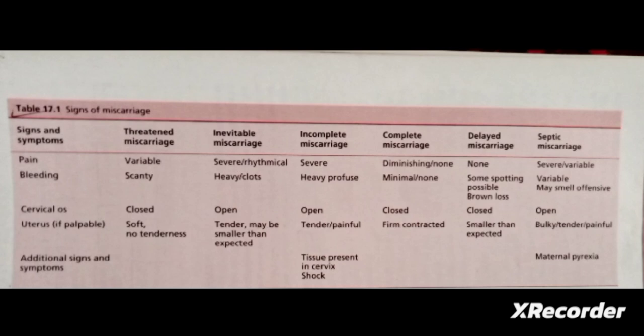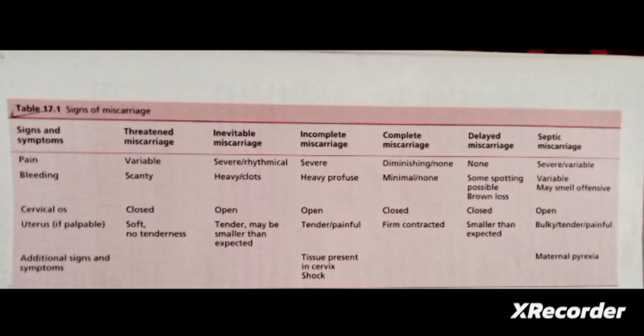Then incomplete miscarriage. In incomplete miscarriage, pain will be very severe and bleeding will be heavy and profuse. The cervical os is also open, and the uterus will be tender and painful. Additional signs and symptoms are tissue present in the cervix, and there may be a chance of shock. So the expelled material may be lodged in the cervix also, and due to the excessive bleeding, there may be a chance of shock.